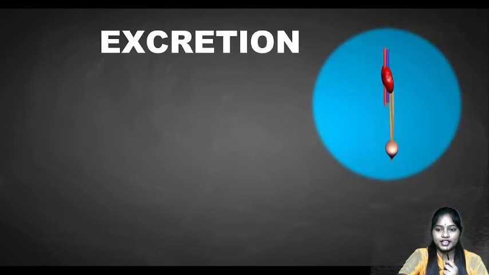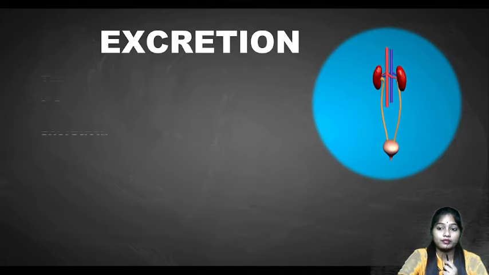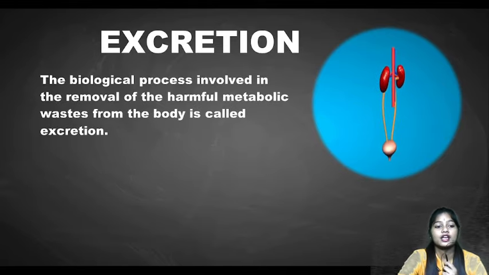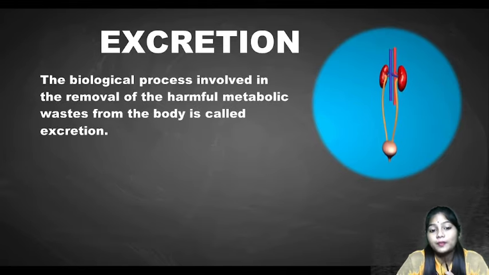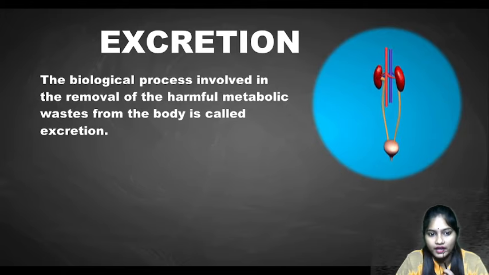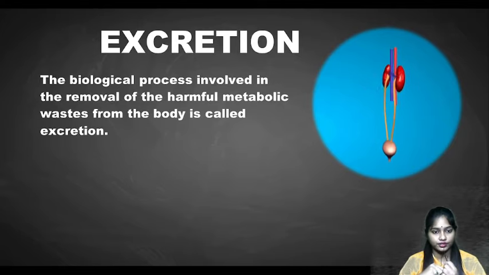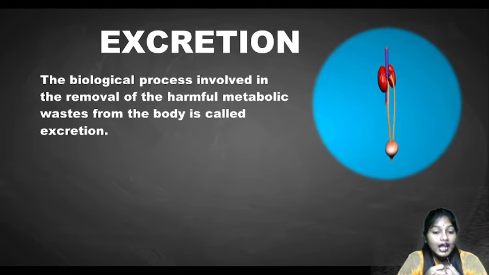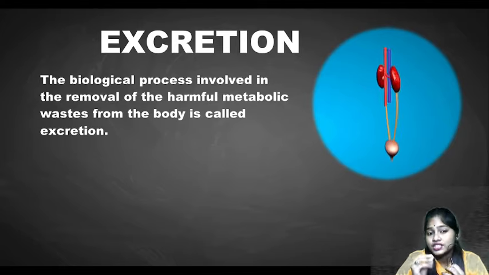So what is excretion? See, these are a pair of kidneys and ureters. The biological process involved in the removal of harmful metabolic waste from the body is called excretion. See, we take the food, after that we digest it, and certain undigested food, which is called waste, is harmful for our body, so it needs to be removed. Yes, so the process by which it is removed is called excretion, right?